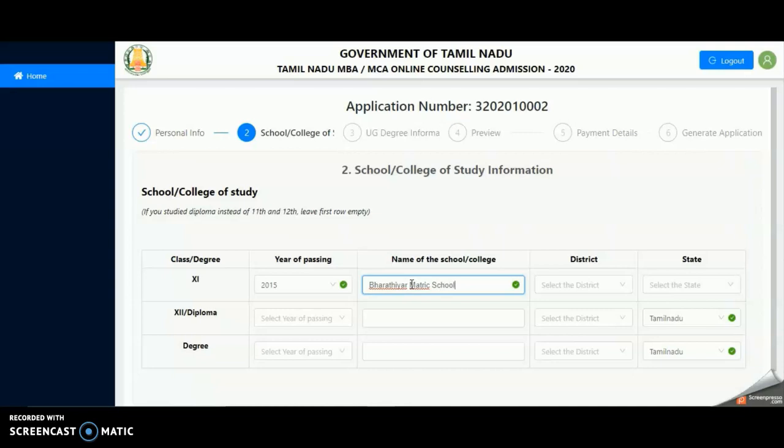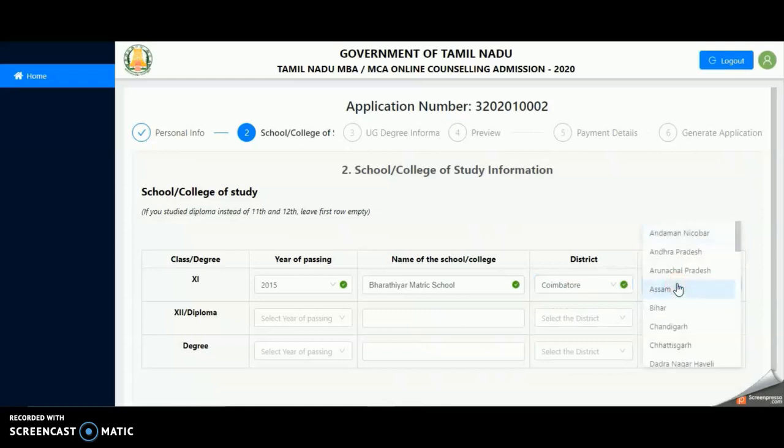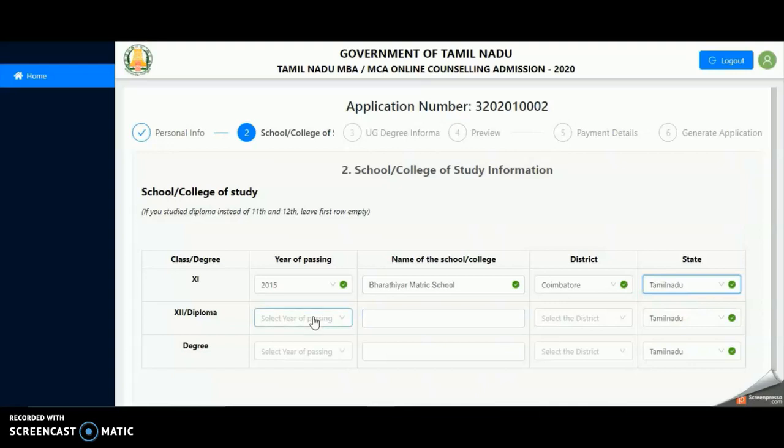In the first column, enter the year of passing. In the second column, enter the name of the school or college of study. In the third column, enter the district, and in the fourth column, enter the state. Continue the same process for class 11th, 12th or diploma and your degree of study.